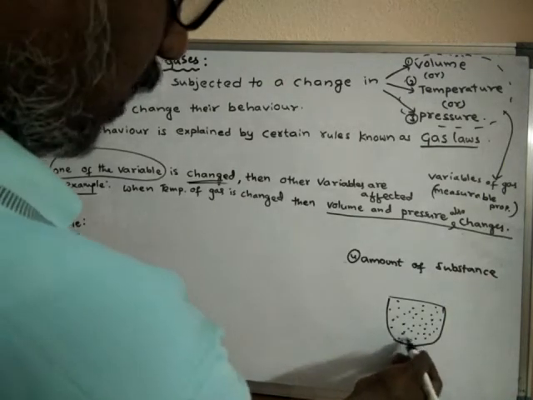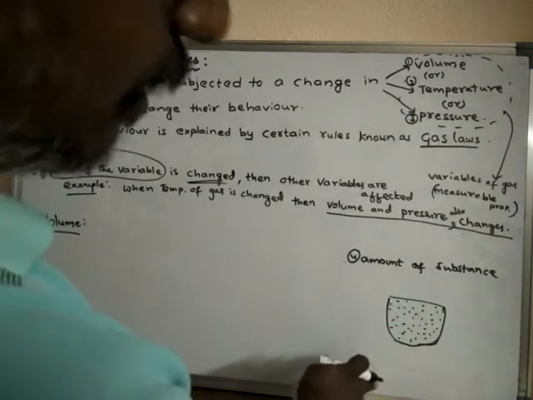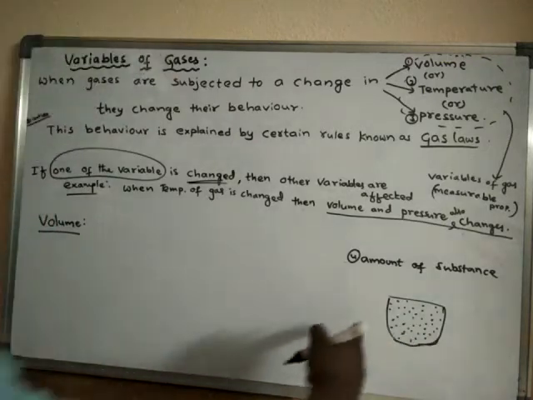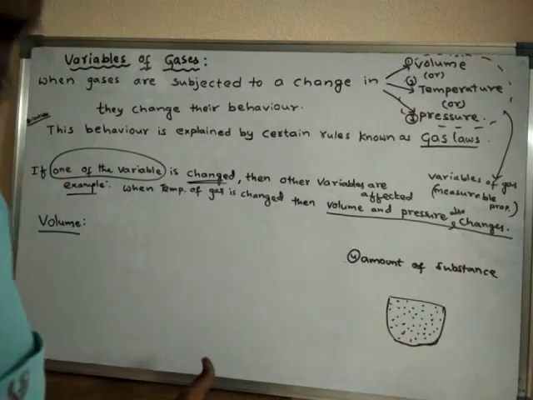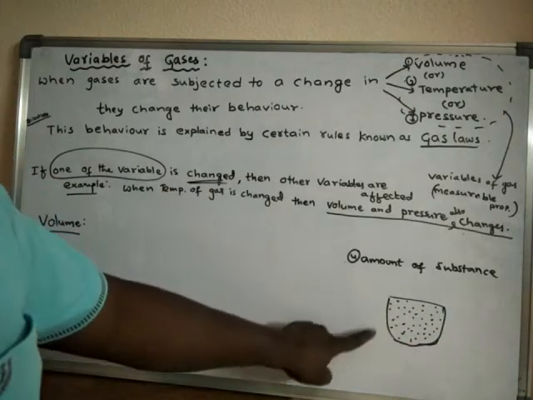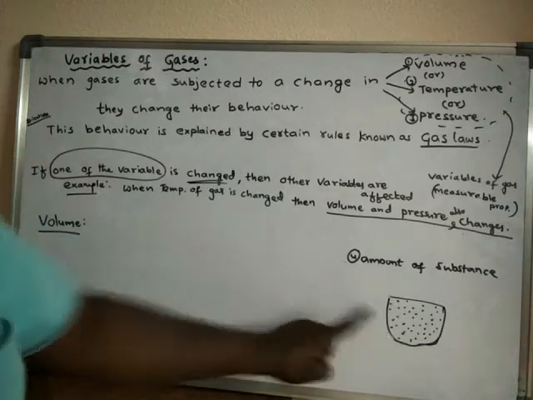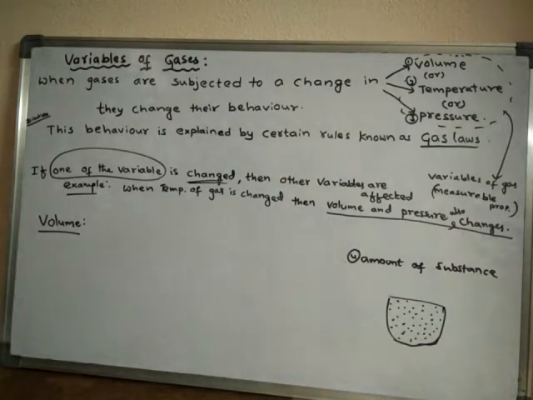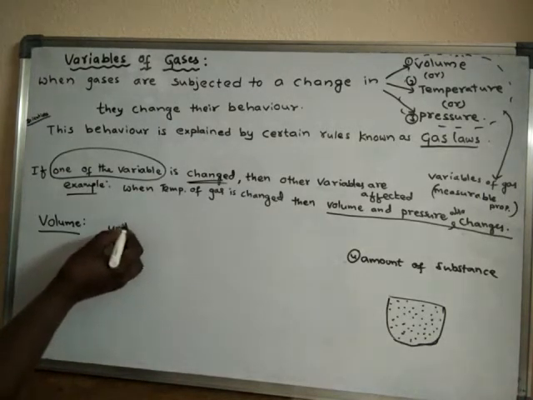Suppose this gas is enclosed. Enclosed means kept. If a gas is kept in a vessel, or enclosed in a vessel, then the entire space occupied by this particular gas is said to be volume. Generally, volume is measured in several units.